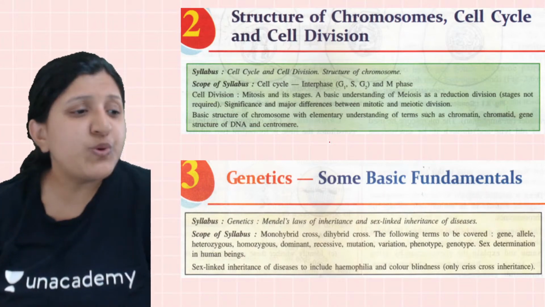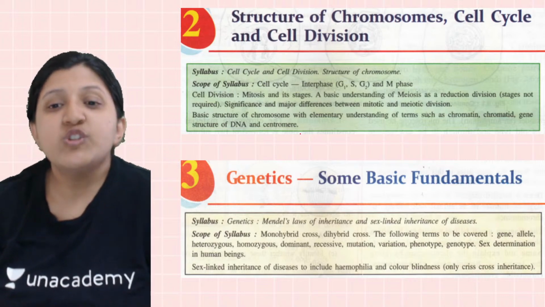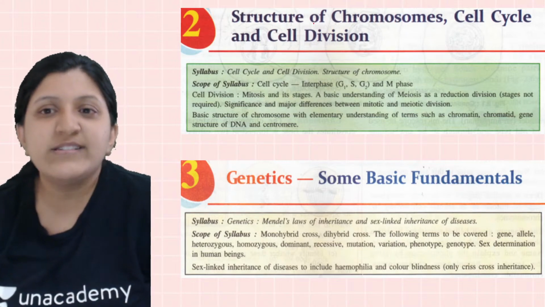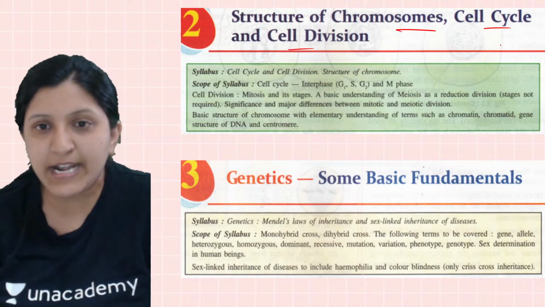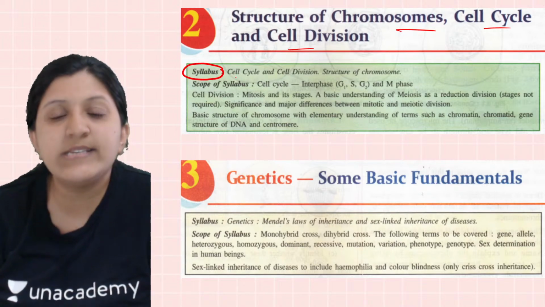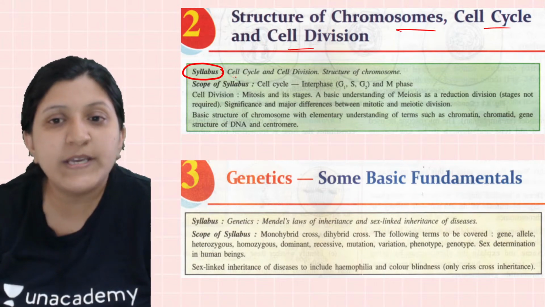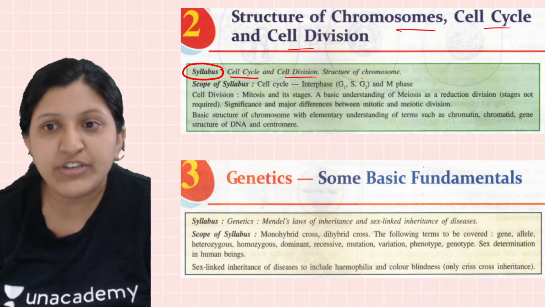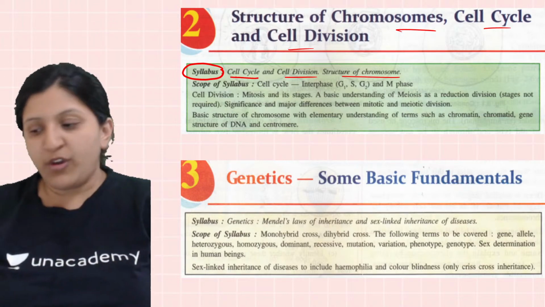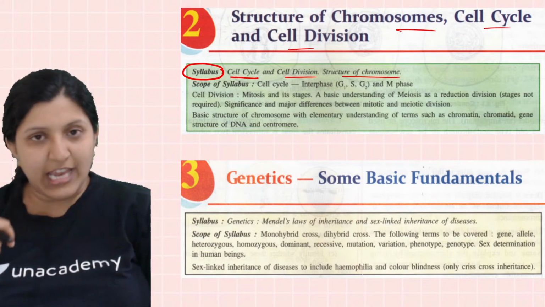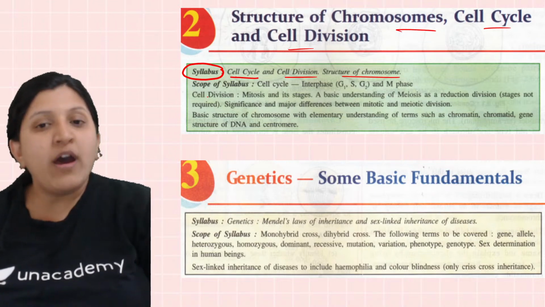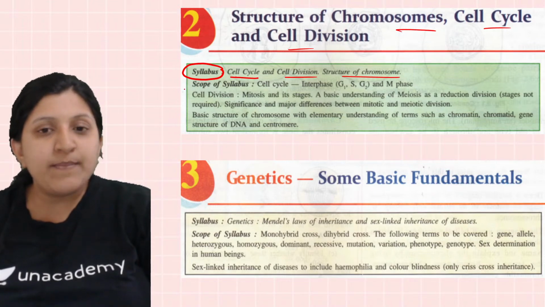As soon as you start studying a chapter, what do you need to know? Let's say you are studying the chapter called structure of chromosomes, cell cycle and cell division. You can see here the syllabus which is mentioned. When you prepare for, let's say, the second chapter itself, make sure that you are thorough with the scope of syllabus which is mentioned.